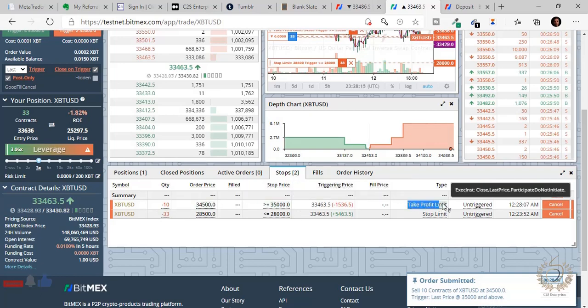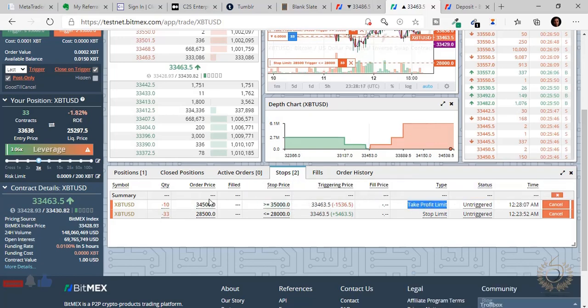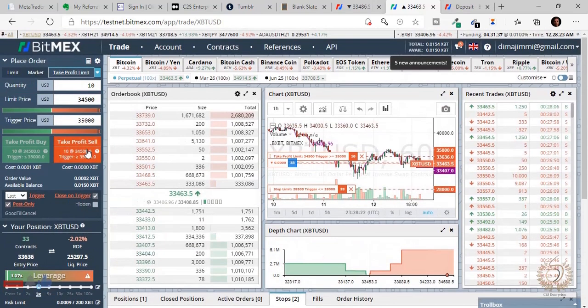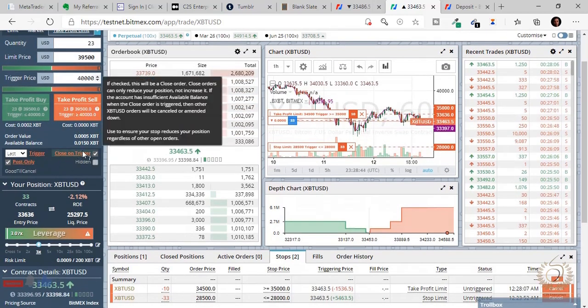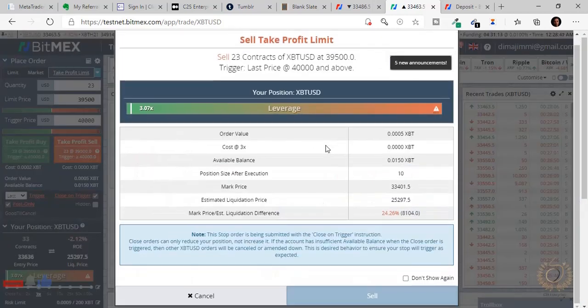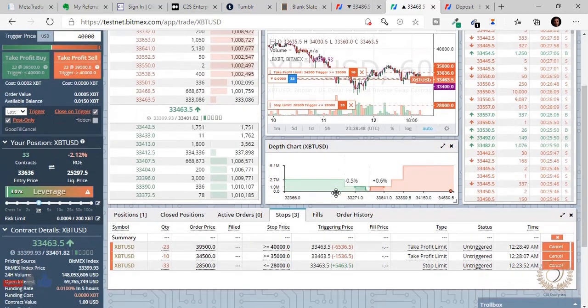You can see it's take profit on part of it at 35,000, which is the stop price, the final price. Then we can say, okay, the remaining 23, we want to finally take at 40,000. So you can say market from 39,500 start looking for a good price, so that by 40k we want to sell off everything in profit. And you can make sure close on trigger and post only is active, so you can sell, and it's going to open the position, and then you sell.